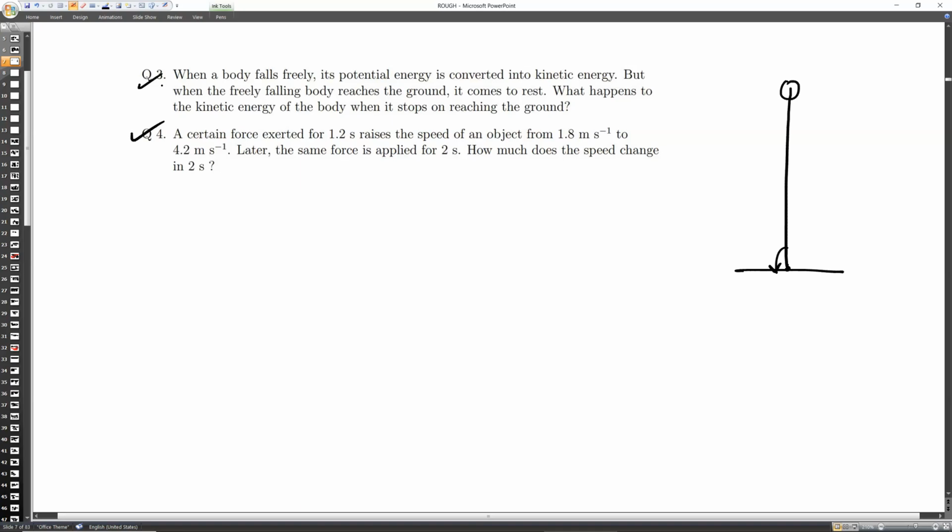A certain force is exerted for 1.2 second, raising the speed from this to this. Later, the same force is applied for 2 seconds. The speed change in 2 seconds will be, tell me.